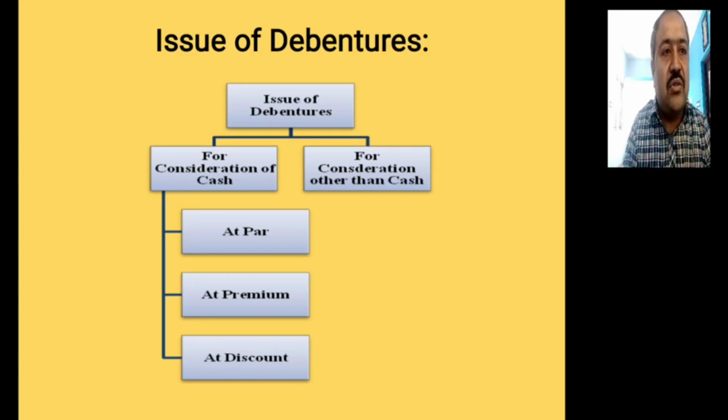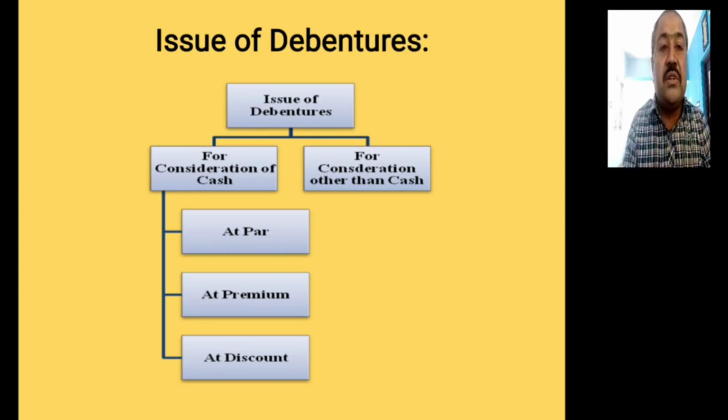For cash, normally the company borrows money from the public for the purpose of getting cash. But sometimes a company issues debentures against the purchase of land, building, other assets, or the purchase of another company. Such debentures are known as debentures issued for consideration other than cash. One by one we will discuss all these things later on.